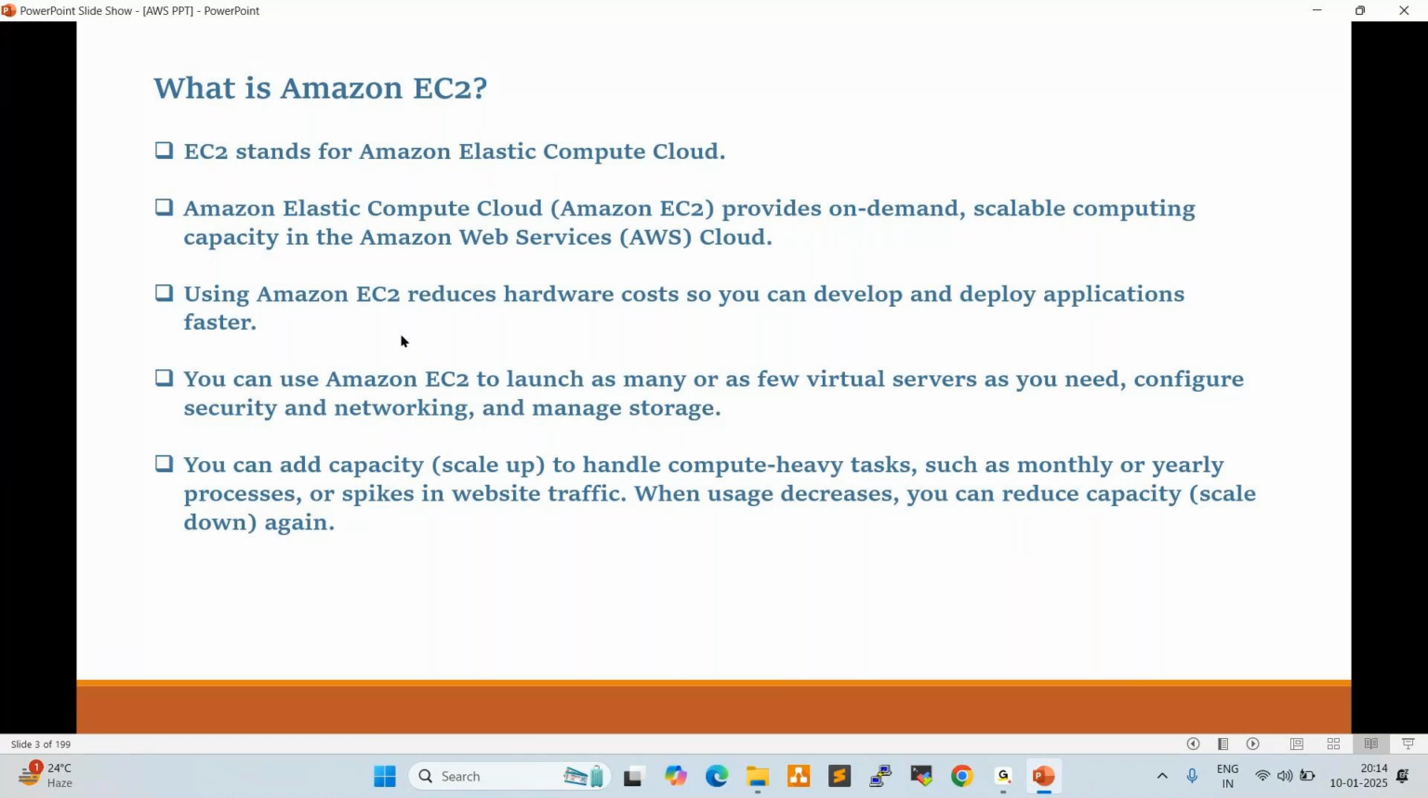You can use Amazon EC2 to launch as many or as few virtual servers as you need, configure security and networking, and manage storage. You can add capacity, which is scale up, to handle compute-heavy tasks such as monthly or yearly processes or spikes in website traffic. When usage decreases, you can reduce capacity, which is scale down. Whenever you want to increase the resources, you scale up. Whenever you want to reduce the resources, you scale down. Scale up, scale down. This is very important.